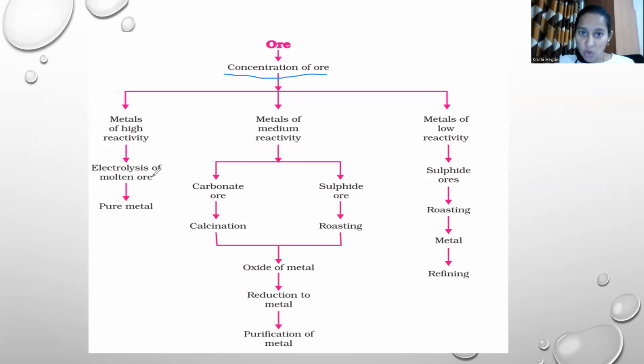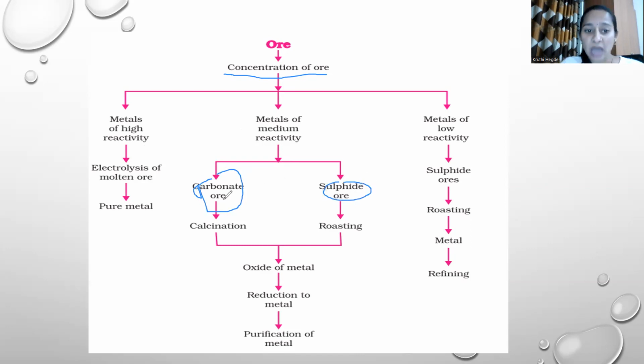They'll melt the ore and electrolysis is done. Pure metal is obtained. That means it's a very simple process that appears, but it includes various steps which we'll discuss. So first, for metals of the higher reactivity series, electrolysis is done and pure metal is obtained. Metals in the medium reactivity can either be carbonate ore or sulfide ore.